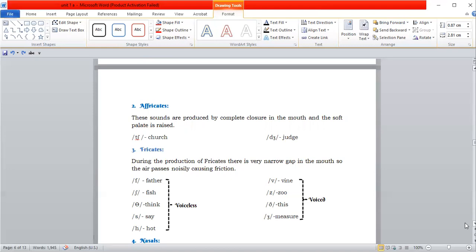F, sh, s, v, z, d, sh. So these are the sounds that are examples of these fricatives. F sound in father, sh sound in fish, th sound in think, s sound in say,